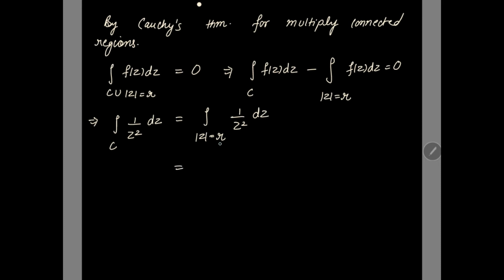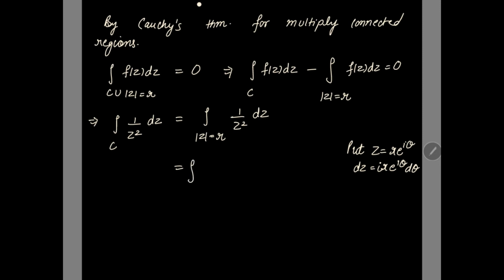Since this is a circle, we take this in the polar form. We put z equal to r e^(iθ), and then dz is equal to r e^(iθ) i dθ, right?